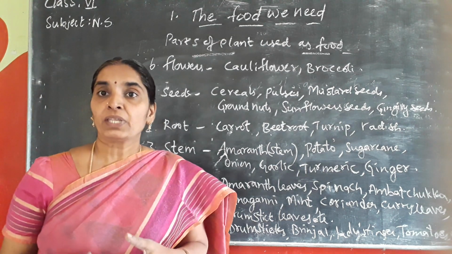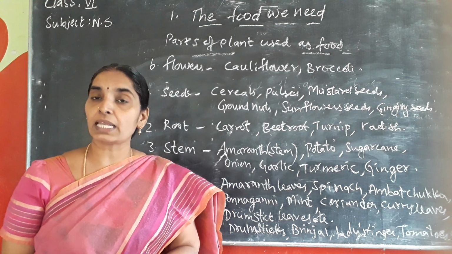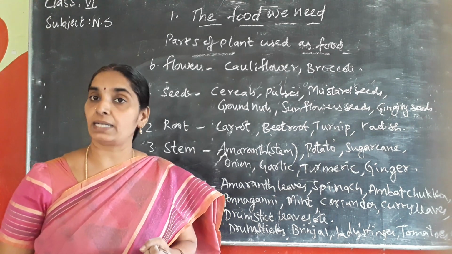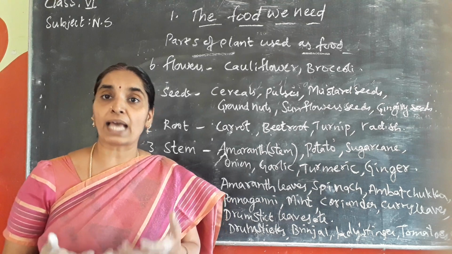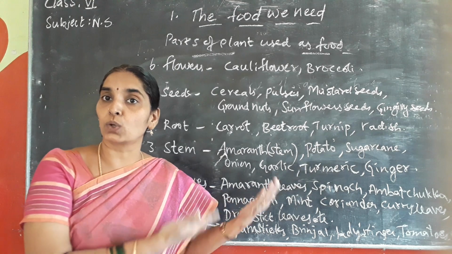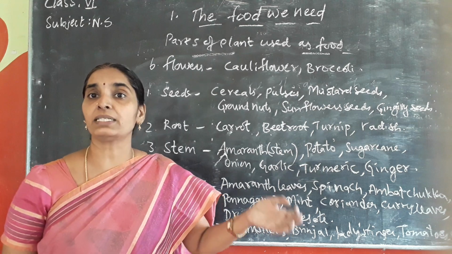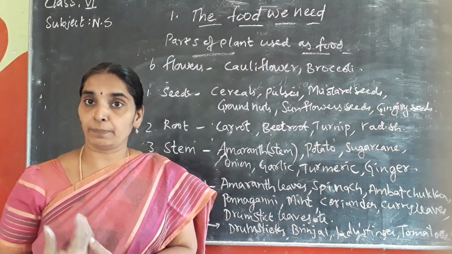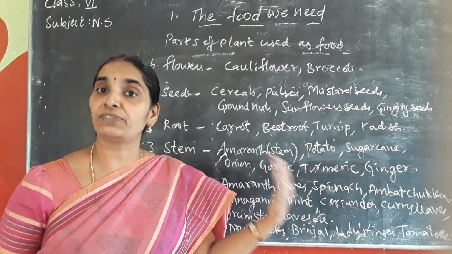Okay. And next, coming to the preparation and the preservation process, in the next class we'll see. Today we have seen about the ingredients. What are ingredients? What are the sources of ingredients? Plants and animals. So we have seen what parts of the plant we take as food, and what are the animal foods that we use in our food. Milk, eggs and meat. Where do you get milk from? Cow, buffalo, goat, sheep. Where do you get eggs from? Hen, emu, duck. We get eggs from them, isn't it? That we use as food. And next, coming to the meat, goat and sheep will give us meat, and hen gives us chicken, isn't it? So these are all our meat products that are included in our food along with fish, prawn, etc.